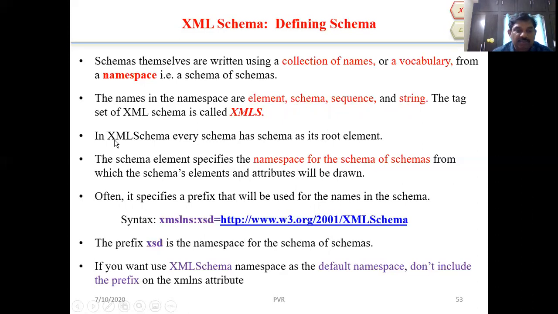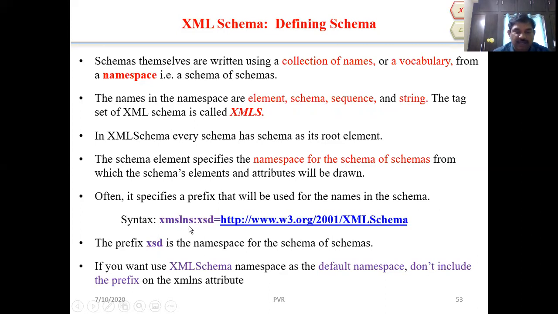Here, in XML schema, every schema has a schema as its root element. Okay, I can show it in the program itself. The schema element specifies the namespace for the schema of schemas from which the schema's element and attribute will be drawn. Often, it specifies a prefix that will be used for the names in the schema. Syntax, we have to write it.